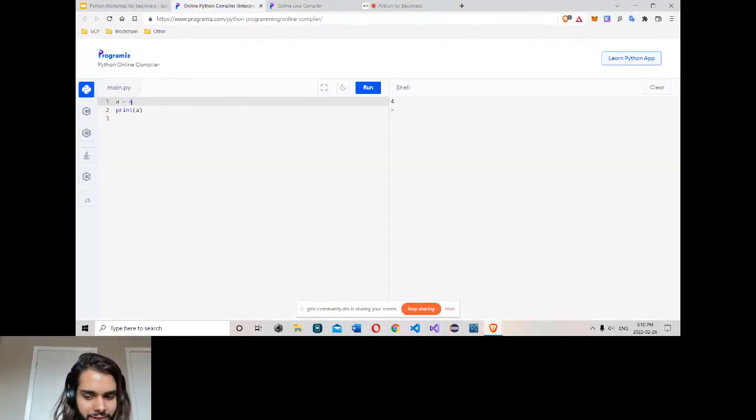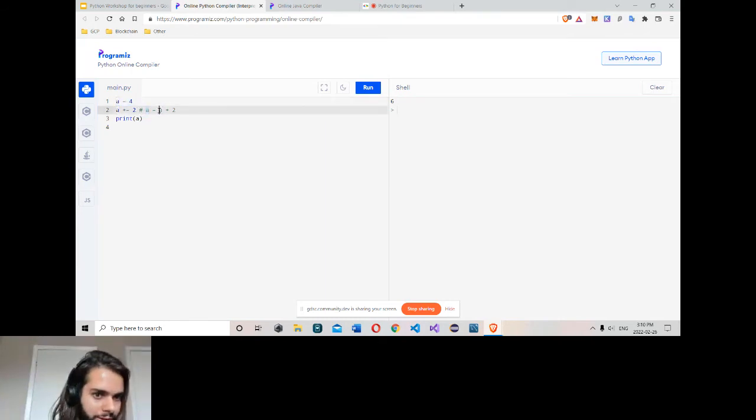If I make one more, this. What is another assignment operator? It means A equal to A plus 2. So this operator transforms to this. If I run, first I got 4. Then I said add 2 to this 4.